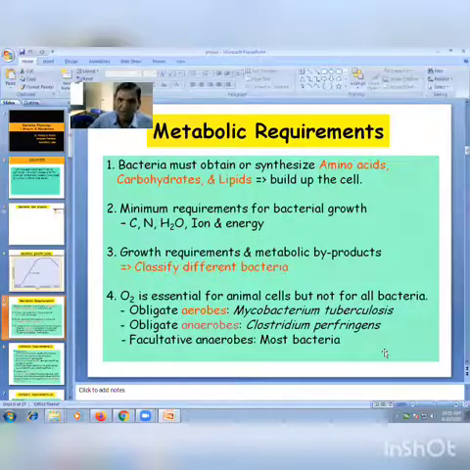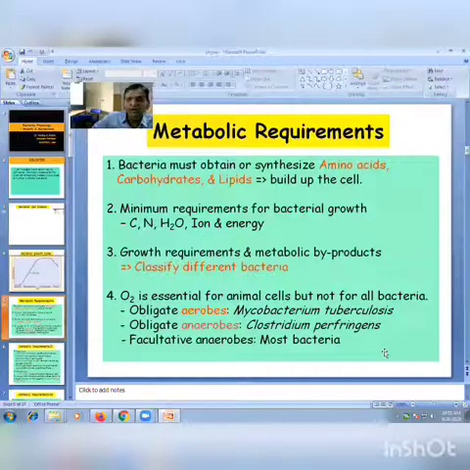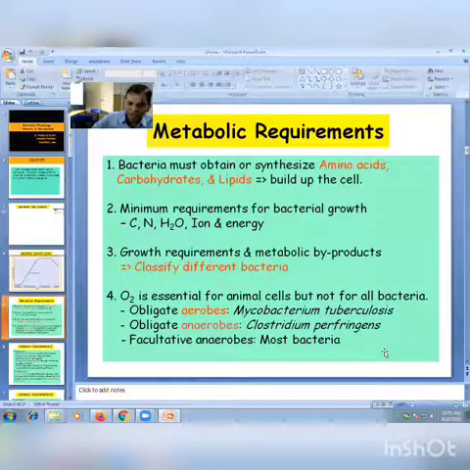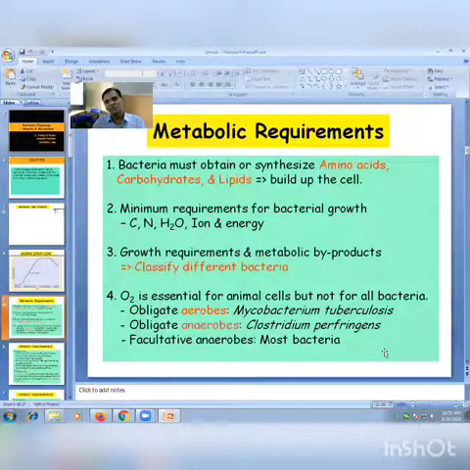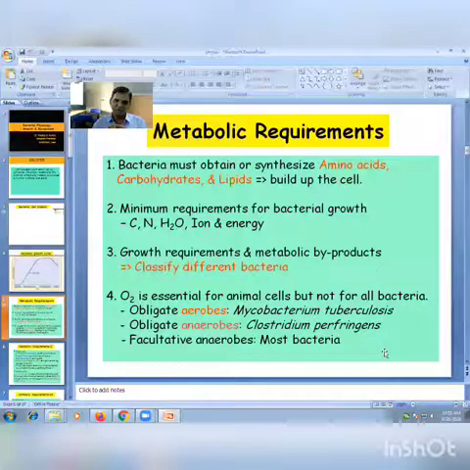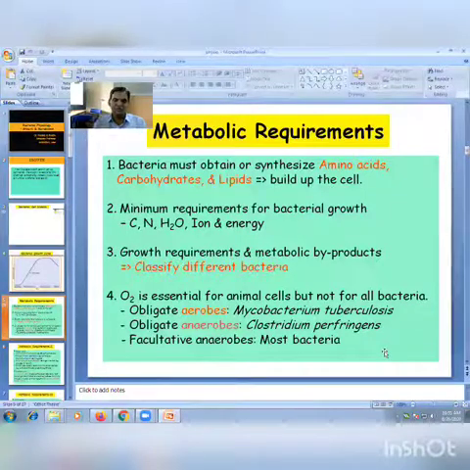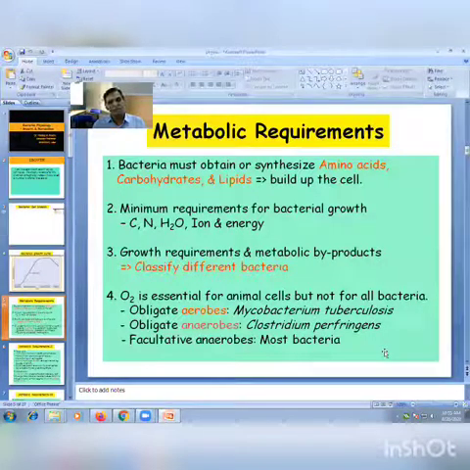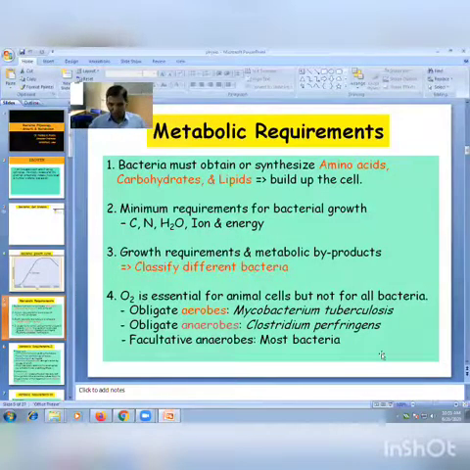Then one more term is facultative anaerobe. So there are aerobic, anaerobic, and facultative anaerobic bacteria. Facultative anaerobic bacteria are those which grow in the presence of oxygen and also have the ability to grow in the absence of oxygen. Somewhere in the middle, they have both abilities. They are called facultative anaerobic bacteria, and most pathogenic, medically important bacteria are from this group. Then, after oxygen, one more term is microaerophilic bacteria.